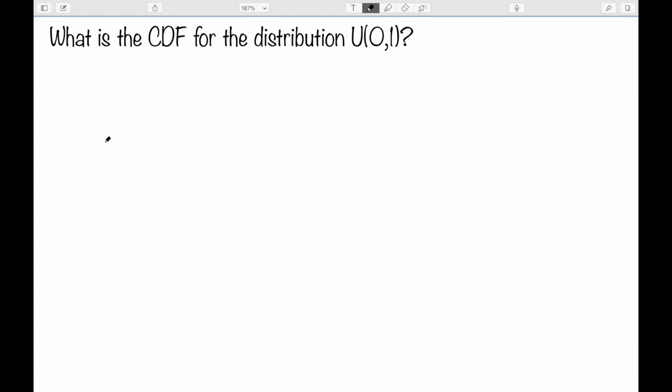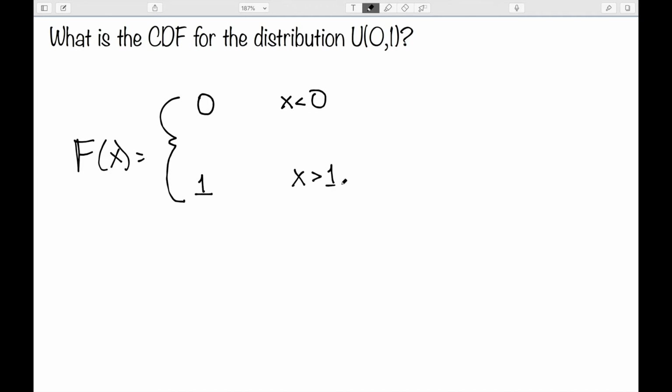Let's start by figuring out the CDF for the distribution from 0 to 1. As a reminder, the CDF is the cumulative distribution function, and it tells me the probability of everything that comes before. Nothing comes before 0, so for every value smaller than 0, the probability that it comes before 0 is 0. Everything in this distribution comes before 1, so for any value bigger than 1, the probability would be 1, since everything comes before the value of 1. So what we really want to consider is what happens between 0 and 1.